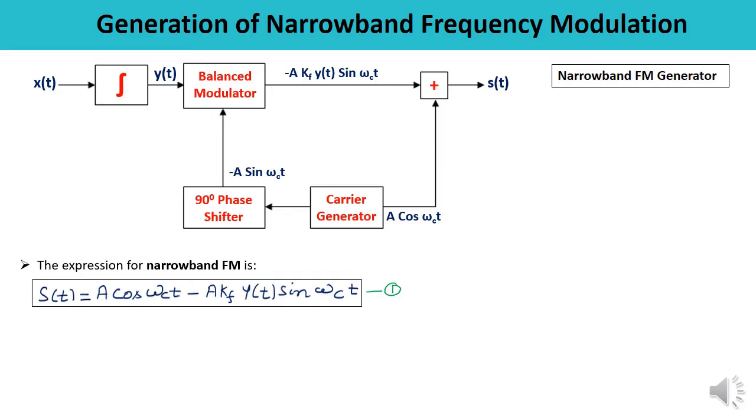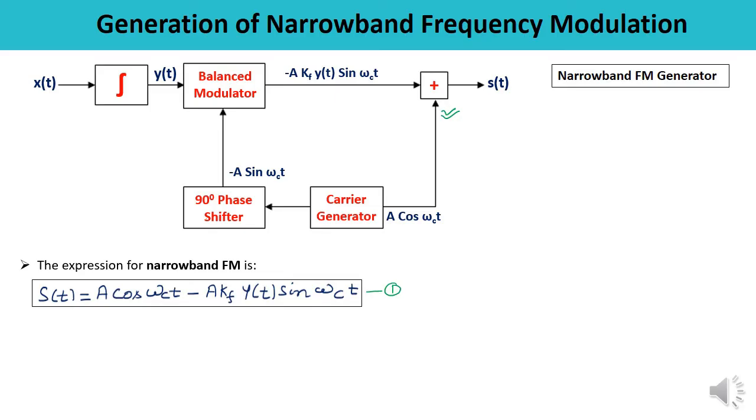You can see in the diagram, same as we have discussed in the case of the double sideband suppressed carrier system, and then the carrier is added to the sideband. You can see here a summer is being used where the sideband and carrier are added, and depending upon the equations and the terms you are getting, you will be able to generate the narrowband frequency modulated wave. In a similar manner, you can draw the block diagram for the generation of the narrowband phase modulation.